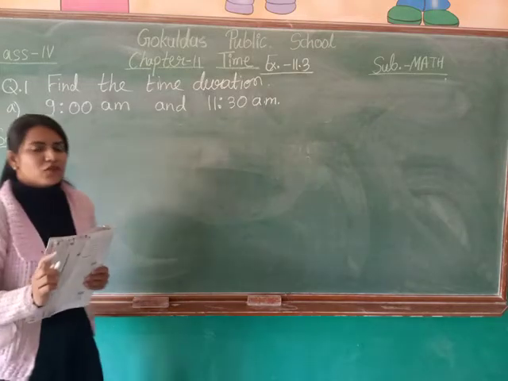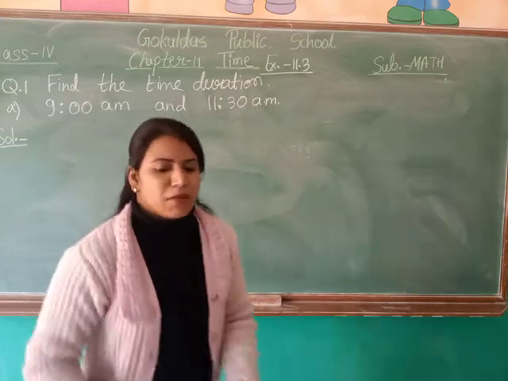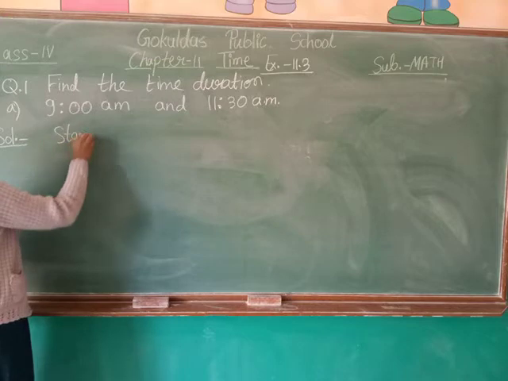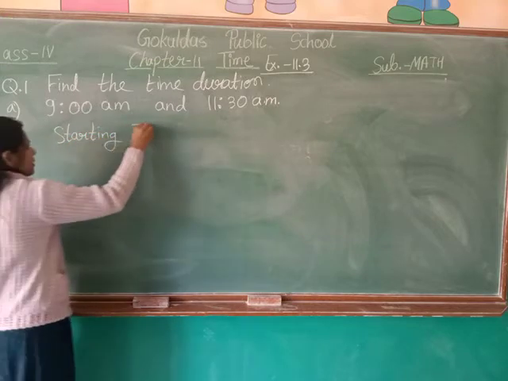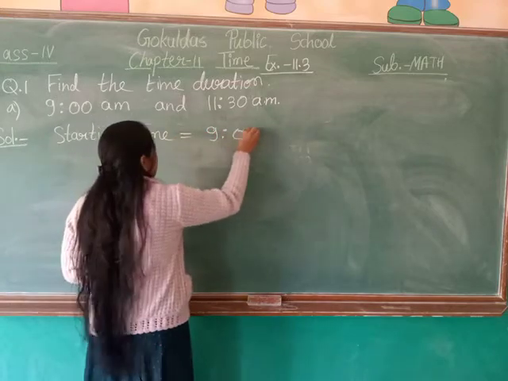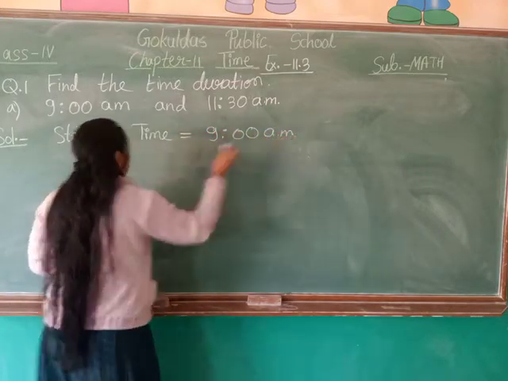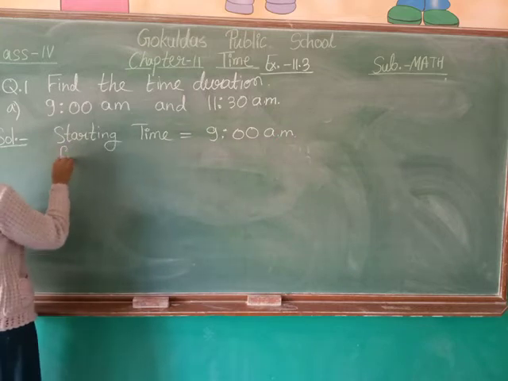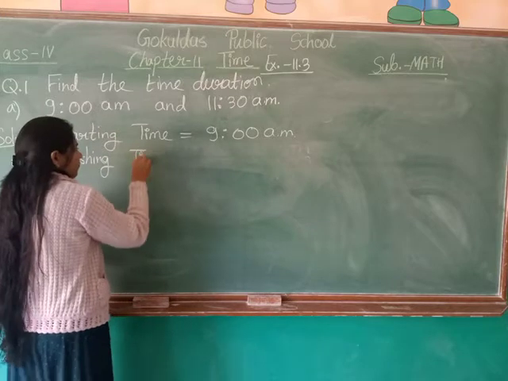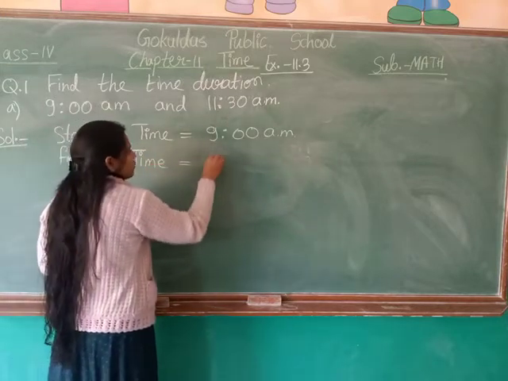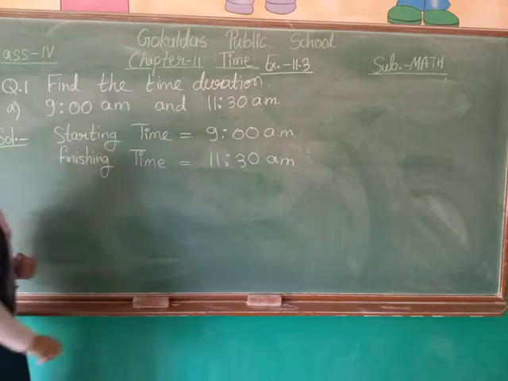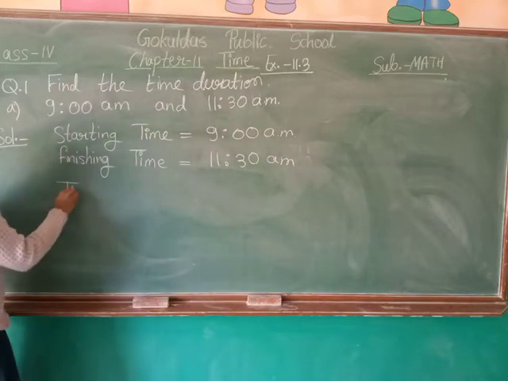What we want to find out? We want to find out time duration. So we have the formula. First of all, let me write starting time is equal to 9 a.m. Then finishing time is equal to 11:30 a.m. We want to find time duration.